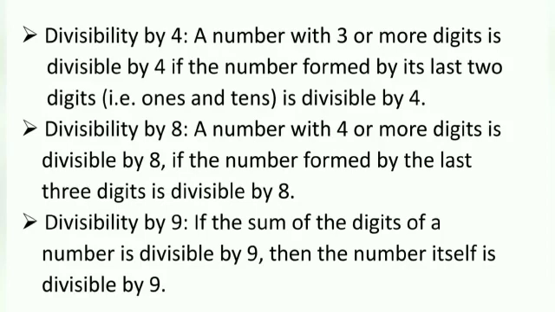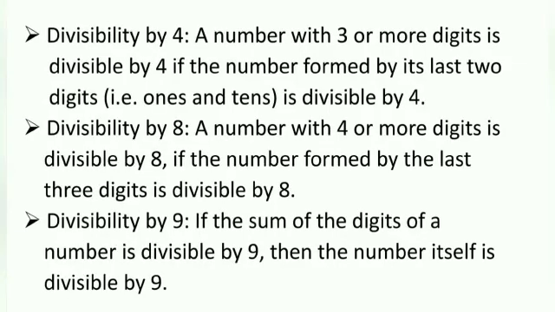So we can say a number with 3 or more digits is divisible by 4 if the number formed by its last two digits, that is ones and tens, is divisible by 4. Now divisibility by 8. In number 73,512, the last three digits are 512 and 512 is divisible by 8. So we can say a number with 4 or more digits is divisible by 8 if the number formed by the last three digits is divisible by 8.